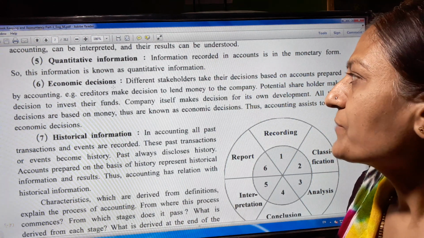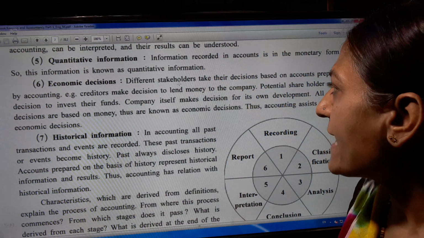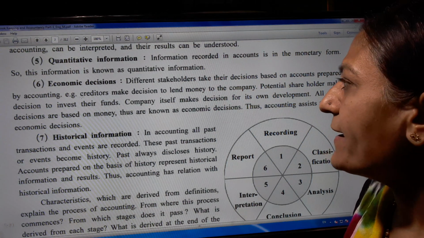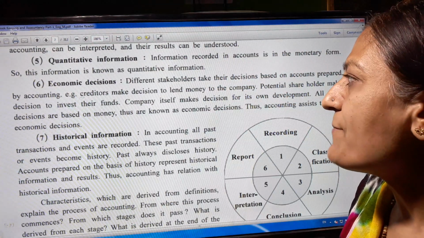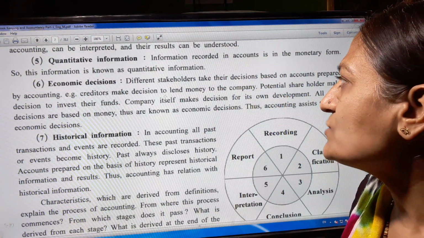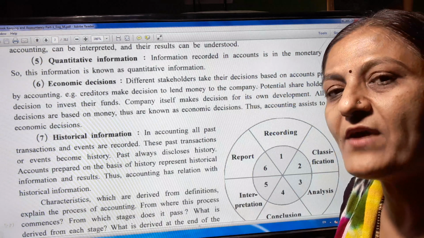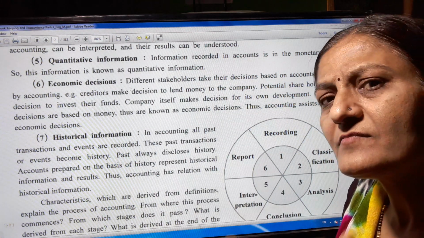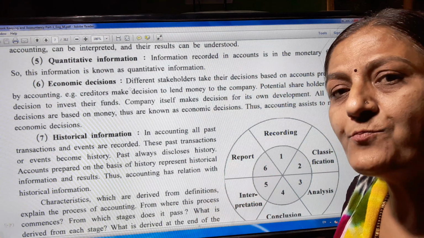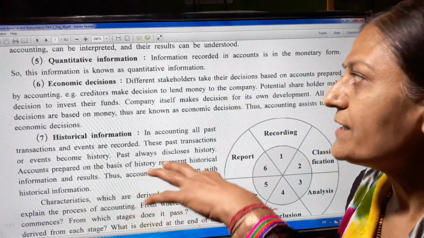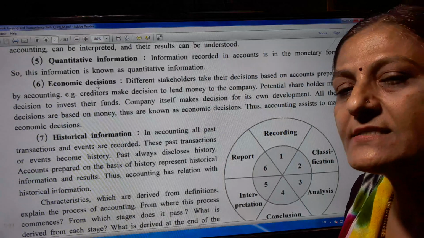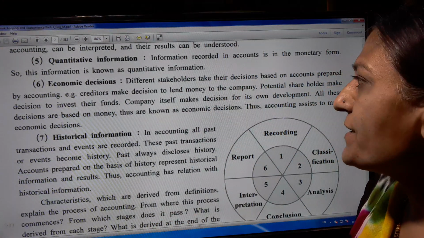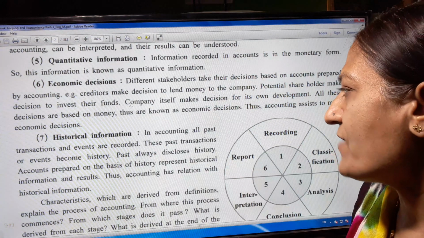Sixth, economic decision. Different stakeholders take their decisions based on accounts prepared by accounting. As an example, creditors make the decision to lend money to the company. If a company made a profit during the year, only then do creditors decide to lend money to it. Potential shareholders decide to invest their funds.